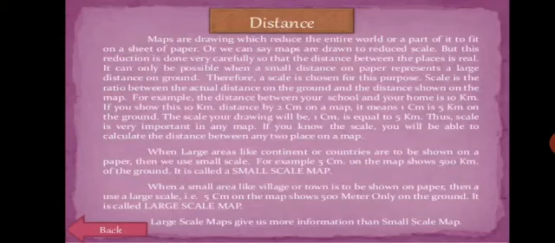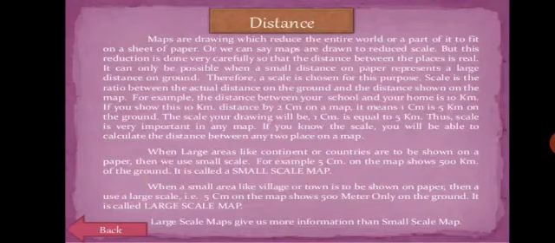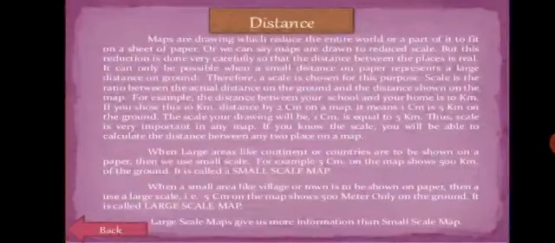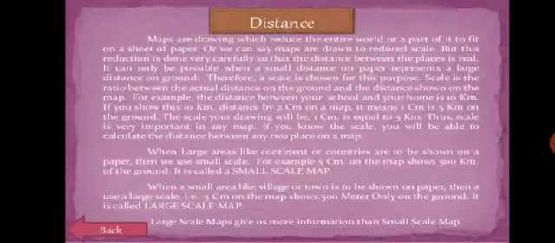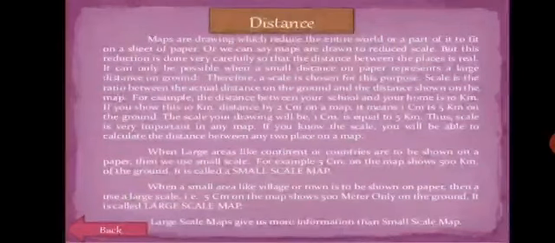When large areas like continents or countries are to be shown on paper, then we use a small scale. For example, 5 cm on a map shows 500 km on the ground. It is called a small scale map. When a small area like a village or town is to be shown on paper, then they use a large scale. For example, 5 cm on the map shows 500 meters only on the ground. It is called a large scale map. A large scale map gives us more information than a small scale map.